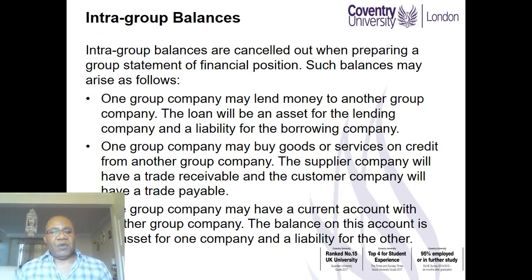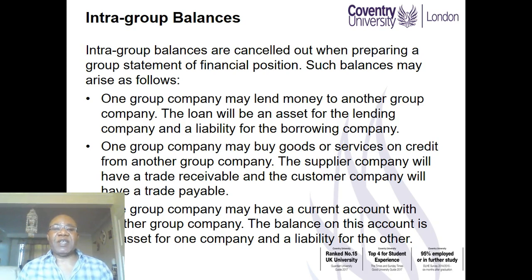Now, if you remember when I started, I said IFRS 10 adopts the substance over form principle, which means that the accounts of the parent and the accounts of the subsidiaries are added together and they are treated as if they are a single economic entity.